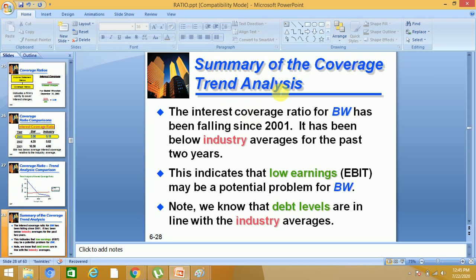Summary of the coverage trend analysis. The interest coverage ratio for Basket Wonders has been falling since 2001. It has been below industry averages for the past 2 years.